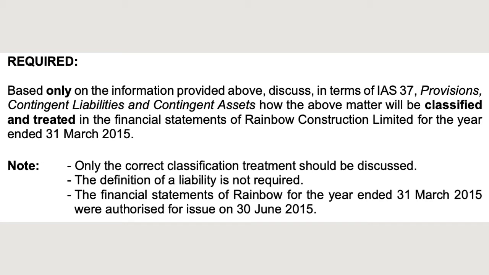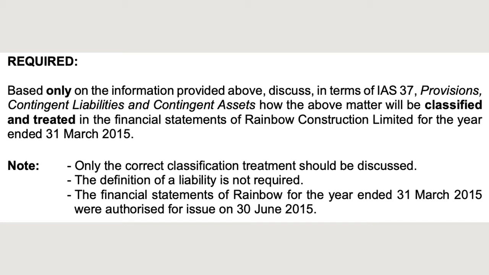So the first thing that we need to do is read the required. The required of this question specifically states, based only on the information provided above, discuss in terms of IAS 37, provisions, contingent liabilities, and contingent assets, how the above matter will be classified and treated in the financial statements of Rainbow Construction Limited for the year ended 31 March 2015.